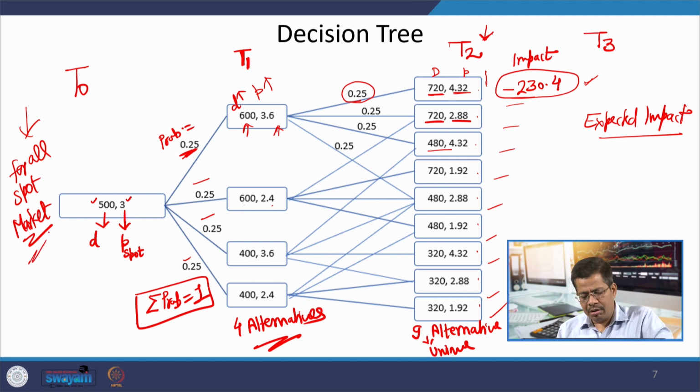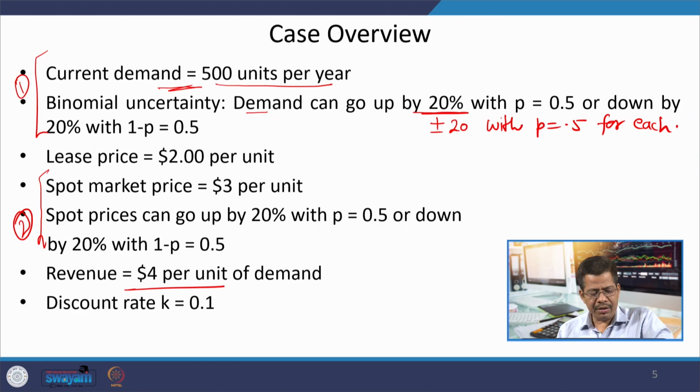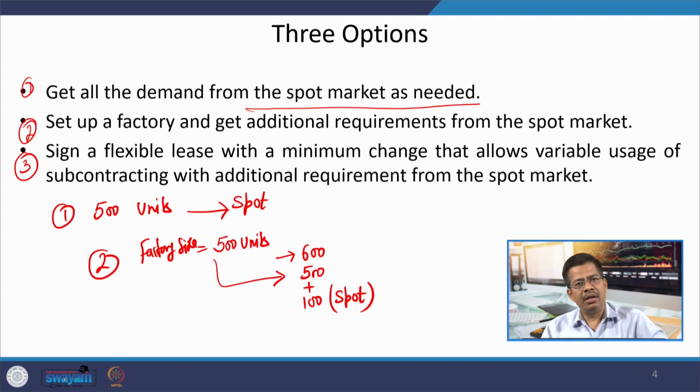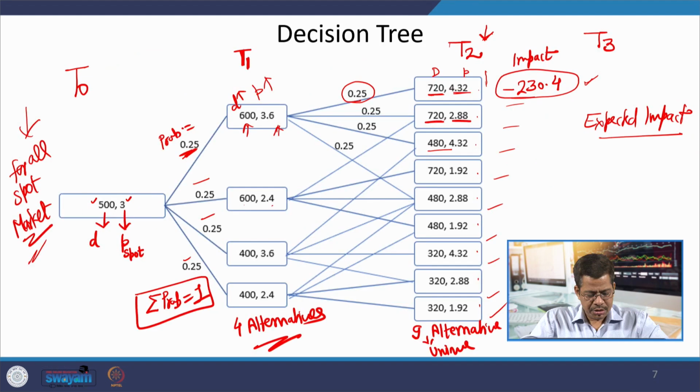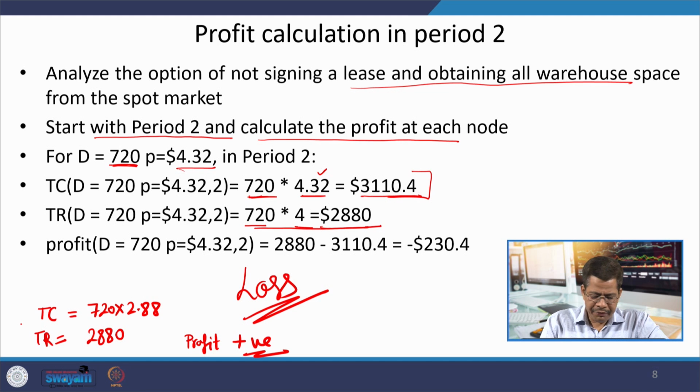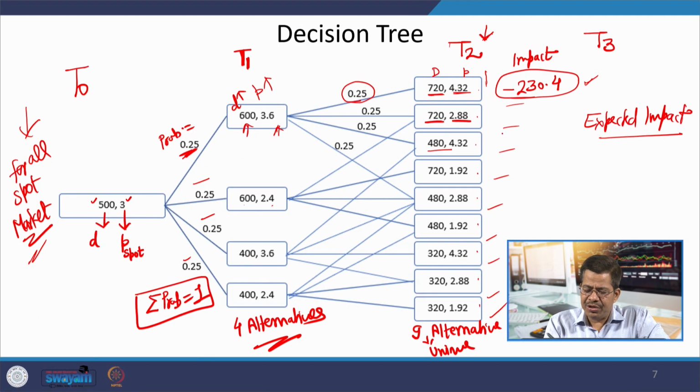Now, another situation you can consider is that I am going to take a limited amount of space from the lease market, and then I will see whether that is profitable or not, whether the expected impact of that particular situation is better or not. So in this way we are calculating profit or loss for each of these nodes, and we can continue this calculation for all these nodes.